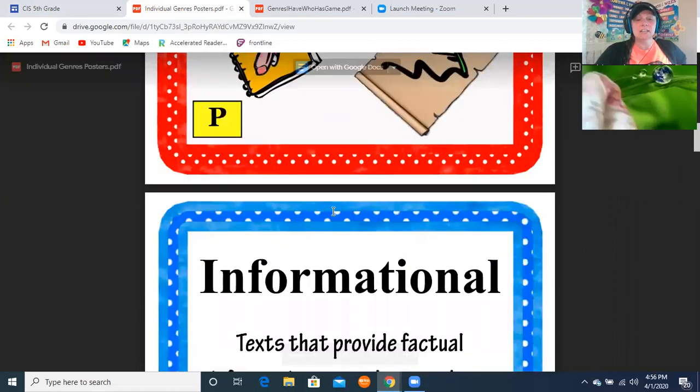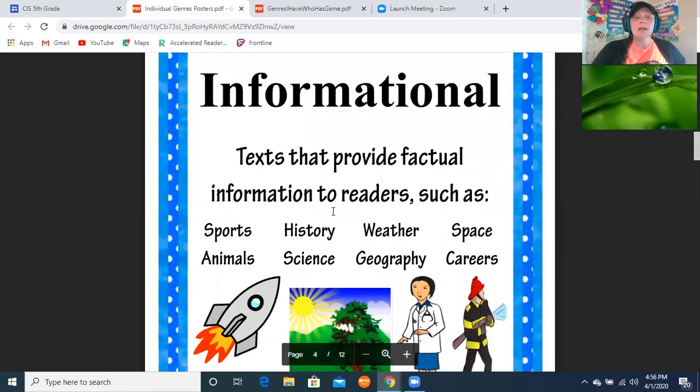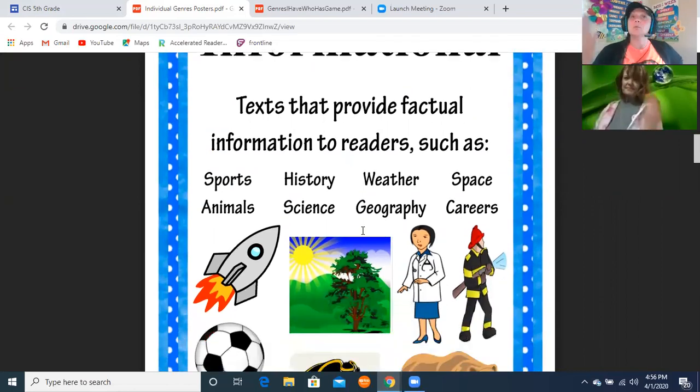All right, so the next one is informational. Informational texts provide factual information to readers, such as stuff about sports or about history, about different animals, like when we read about polar bears and sharks in some of our other lessons. That's all factual information that you can learn. A lot of times it has a caption, or it will have pictures, charts, graphs, diagrams.